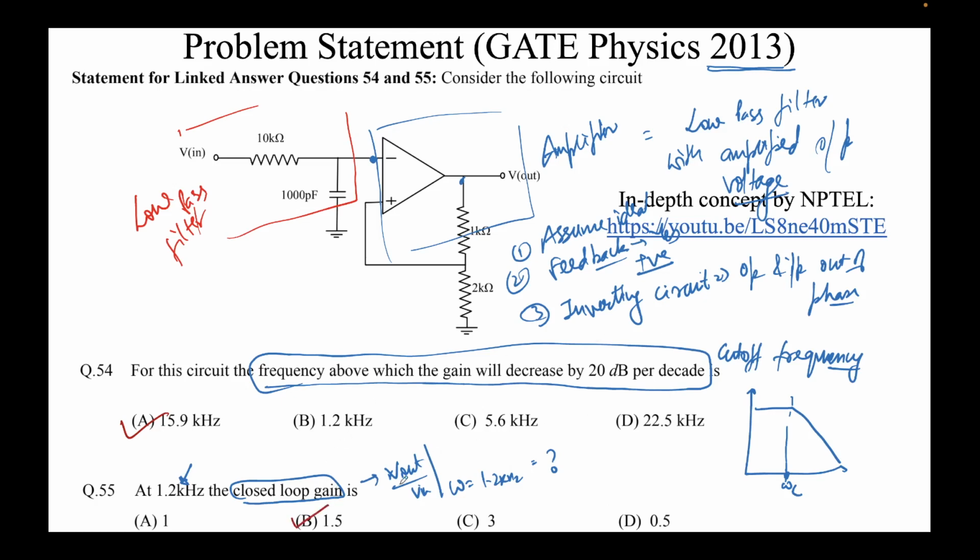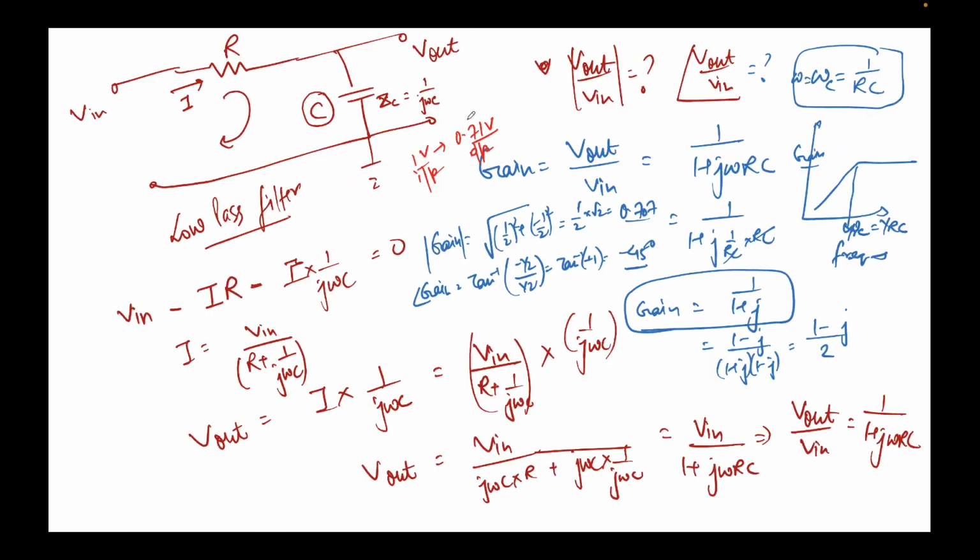Now I told you, the cutoff frequency we found out as 15.9 kilohertz. I told you below it we'll get high gain. So we are getting a high gain of 1.5. Remember that in the previous question, the gain was less than 1. It was only 0.7.